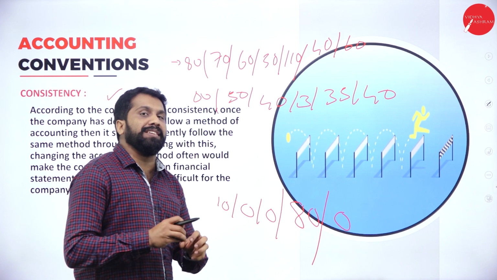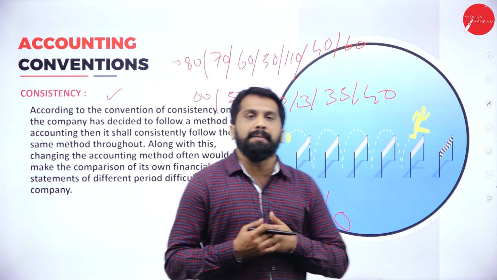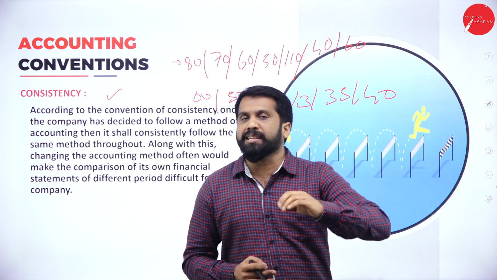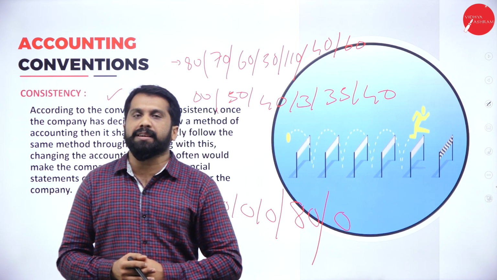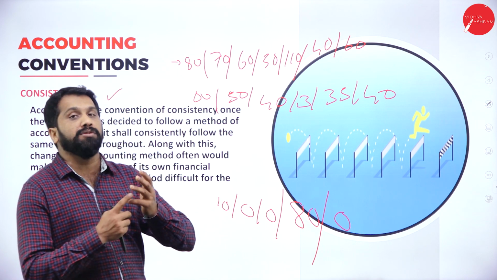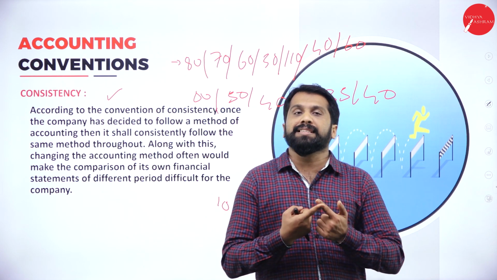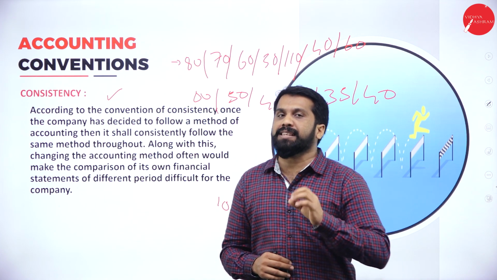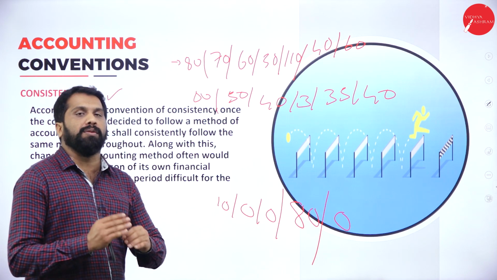Now, how does it relate to your accounting? Consistency means if I am using one method of depreciation. Depreciation means a reduction in the value of the asset. Like you bought your mobile for 30,000. After 1 year, you can sell it for 20,000. Why is there a reduction of 10,000? Because you have used it for 1 year, there are changes in the model, and it is second hand. So for these reasons, we reduce. That reduction we call depreciation.